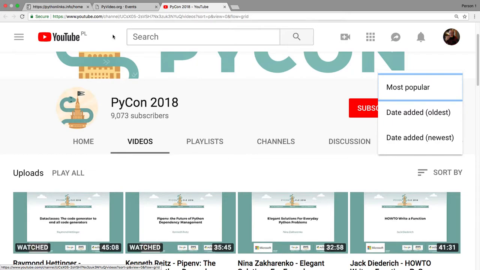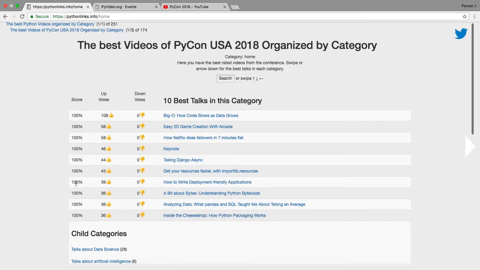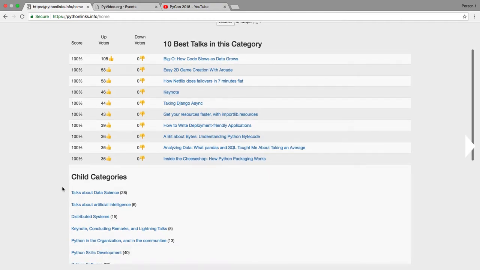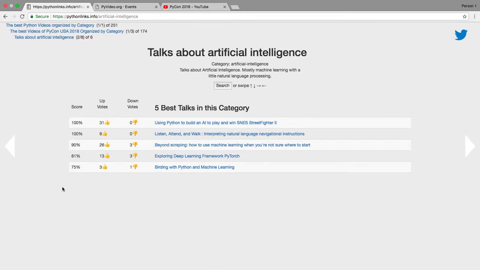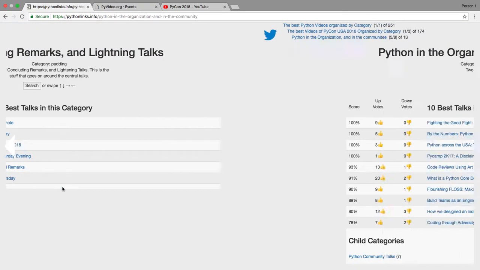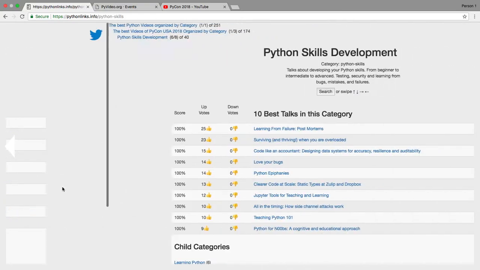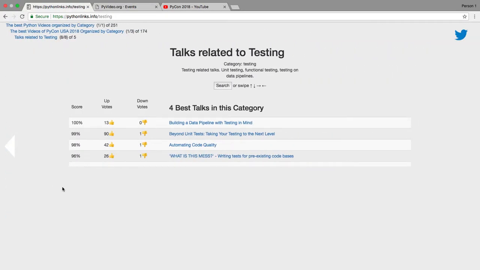Whereas at PythonLinks.info, it's based on upvotes versus total votes, much more relevant. And this is the best talks overall, but we can also see the subcategories. So let's just swipe up again, or use your keyboard, and here we can see the 10 best talks about data science, the 10 best talks about artificial intelligence, distributed systems, keynote, Python in the organization and the community, Python skills development, Python software, many different categories.